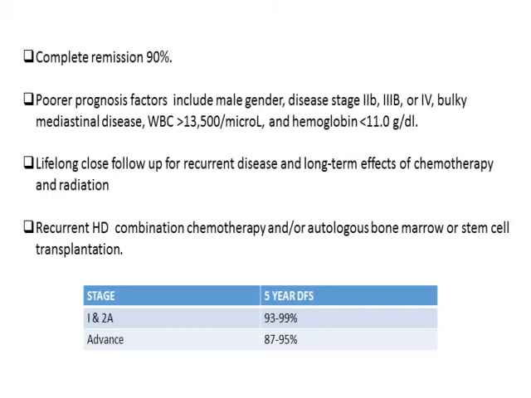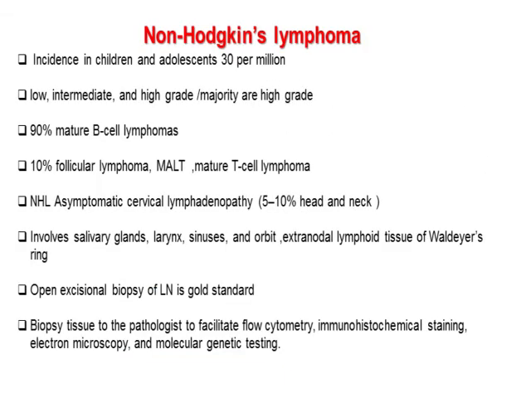Overall, the prognosis of stage 1A and 2A, with the 5-year disease-free survival rate, is around 99%, and advanced stage have a 5-year disease-free survival rate of around 95%.